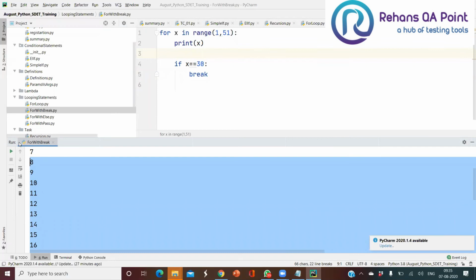So where am I going to use this? Say suppose I'm going to read some Excel, right? Whenever I get a blank value, I should exit out of the loop. Then I'll be using my break. Say I'm going to iterate some list of values, a list of employees. Whenever I find the value of name equal to money, I need to exit out of my loop. Then I'll be using my break keyword. There are multiple scenarios where we can apply break. So in such conditions, we'll be using the break keyword.